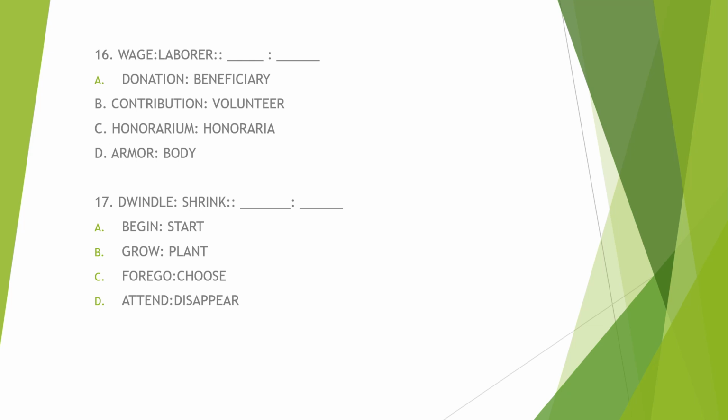Well, for me, the closest is letter A, donation is to beneficiary. Now let's move on to number 17. Dwindle is to shrink. Okay, so which of these is the pair?